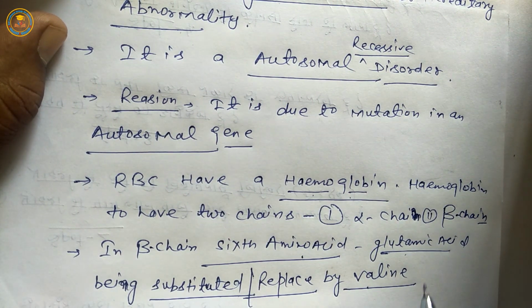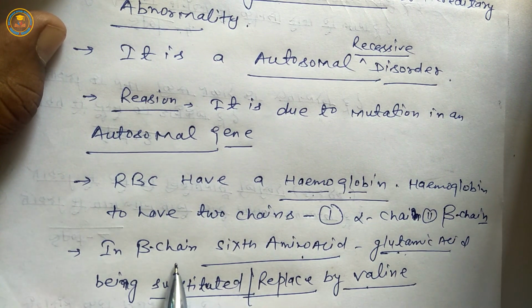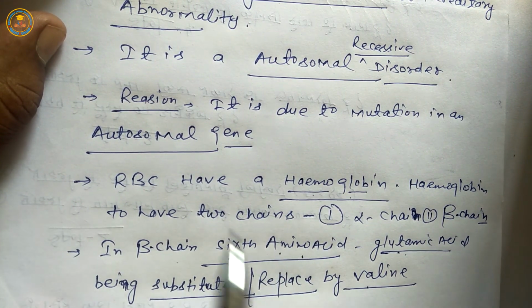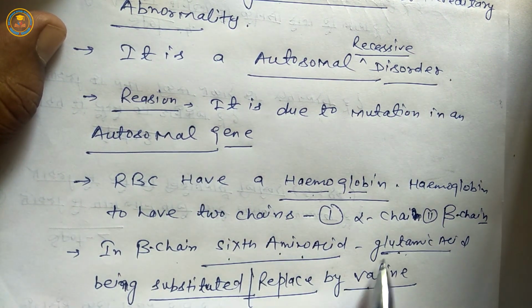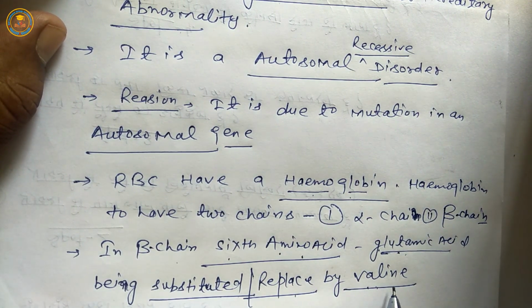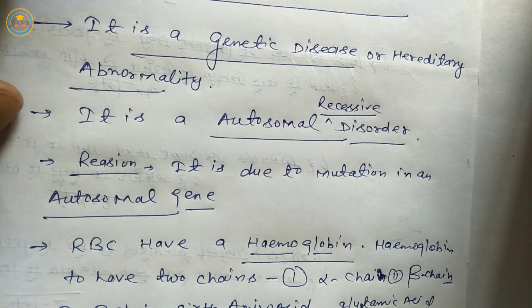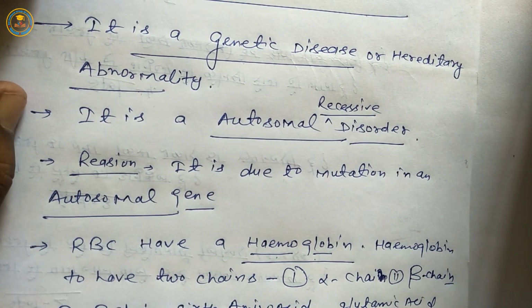Normally humans have glutamic acid at the sixth amino acid of the beta chain, but in this disease glutamic acid is replaced by valine, so RBC become sickle type.